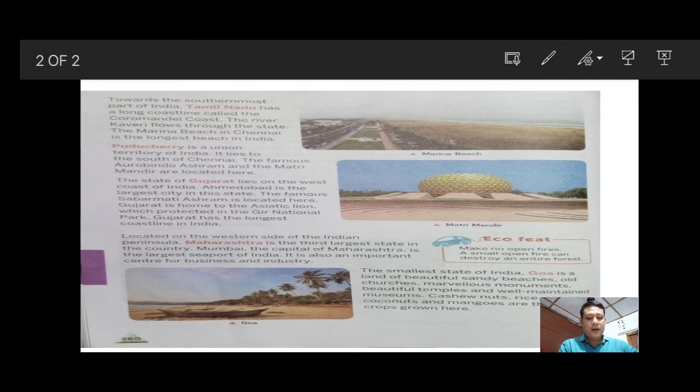Mumbai, the capital of Maharashtra, is the largest seaport of India. It is also an important center for business and industry. And which is the capital of the state Maharashtra? Mumbai. Mumbai is the capital of the state Maharashtra, which is a metropolitan city, as we have discussed about Mumbai in our previous class.